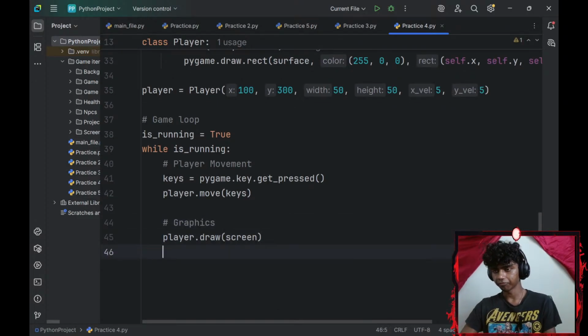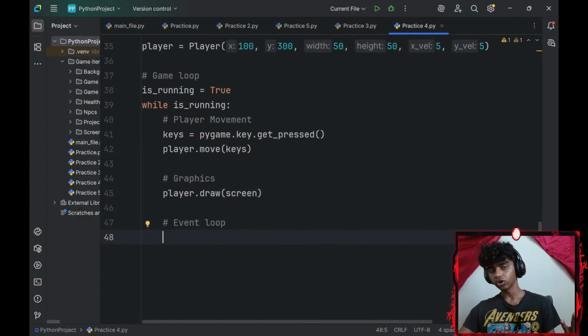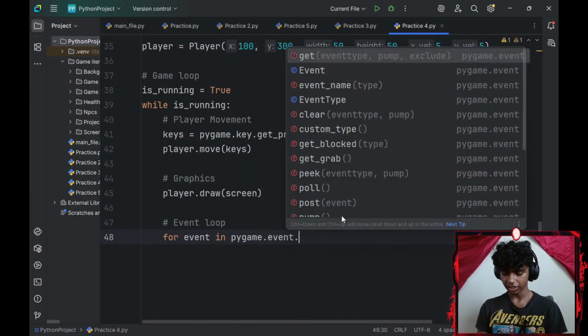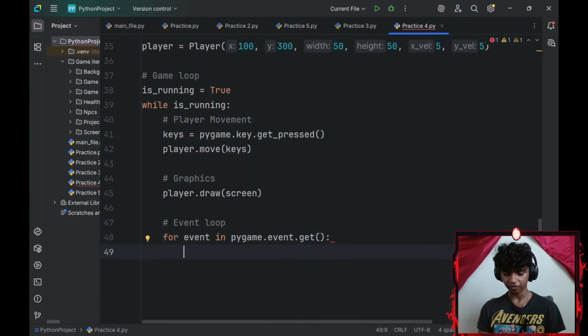Okay, and after this, let me go ahead and add my event loop. For my event loop, I'll iterate over all my Pygame events. So for every event in pygame.event.get, this gets all my Pygame events. I'll look for a specific type of event.